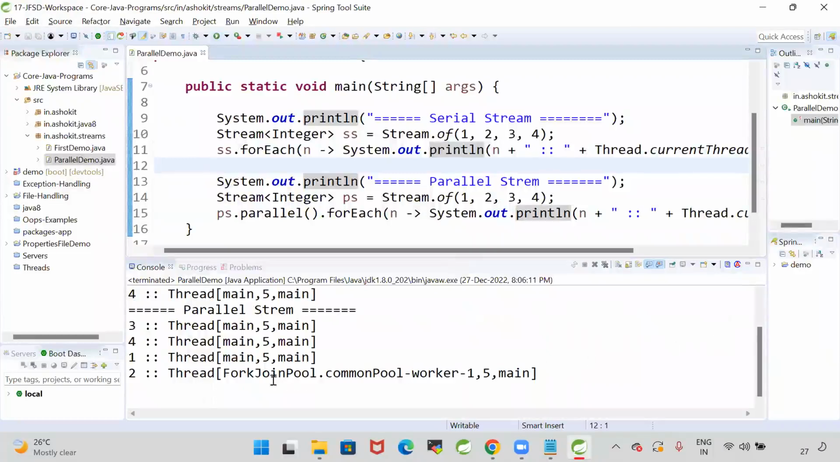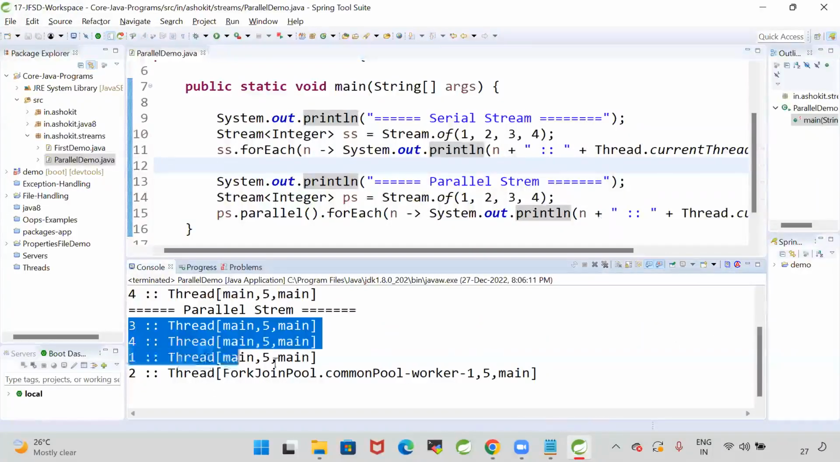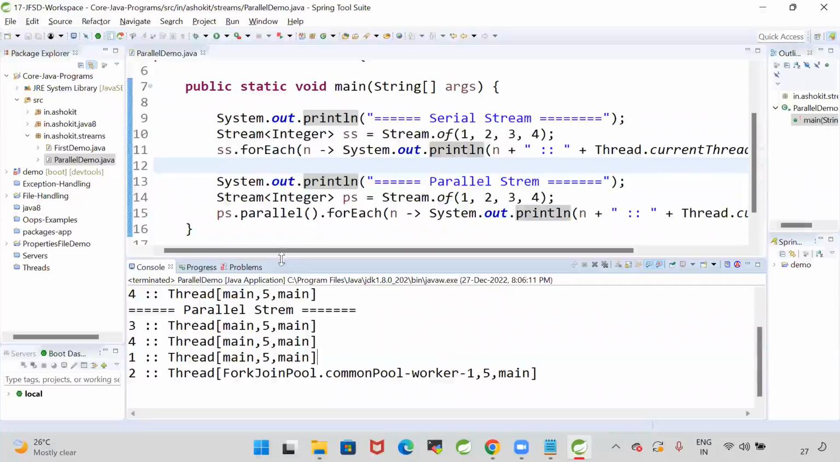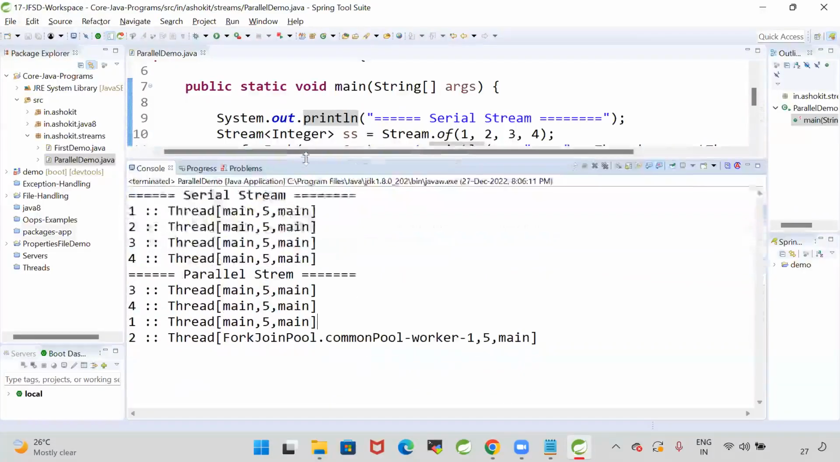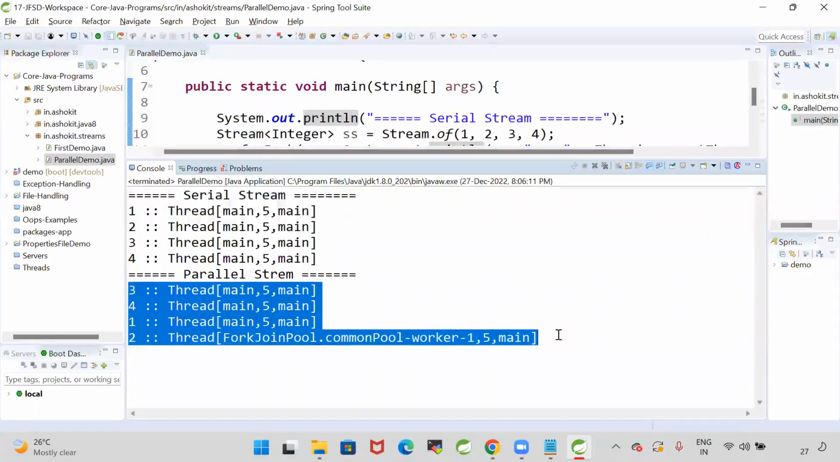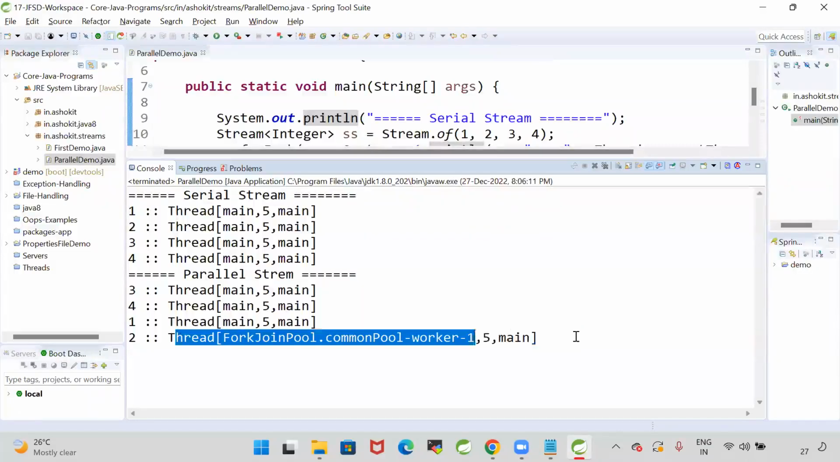Guys, now can you see here? Is it printing the first stream? The serial stream is executing sequentially, 1, 2, 3, 4 is printed. But what about the parallel stream? Is it printing the output in a sequential manner? It is executing parallelly. One more thread came here. That is the ForkJoinPool common pool worker thread, which processed the data.